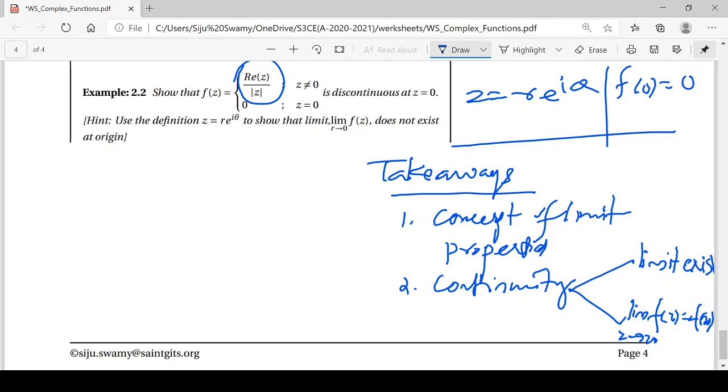These are the key points in continuity of complex valued functions. In the next session we will continue with complex differentiation, how we differentiate complex valued functions.